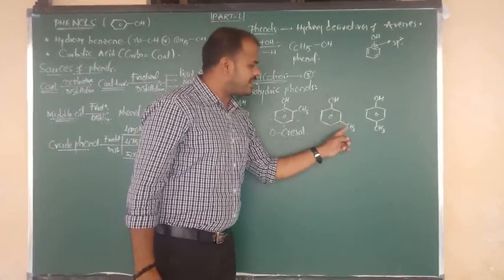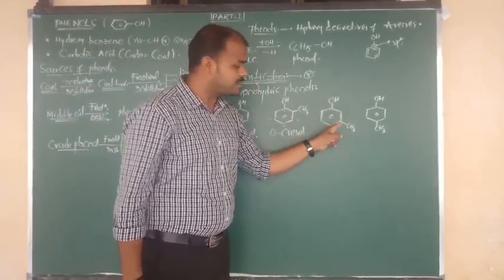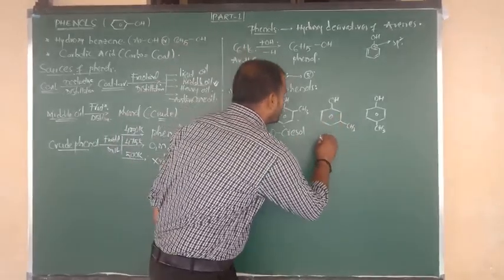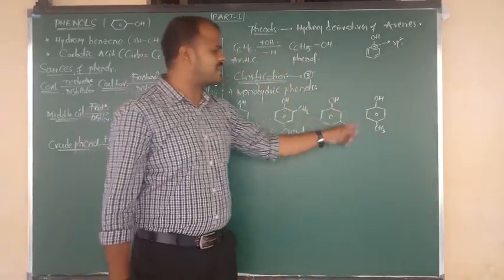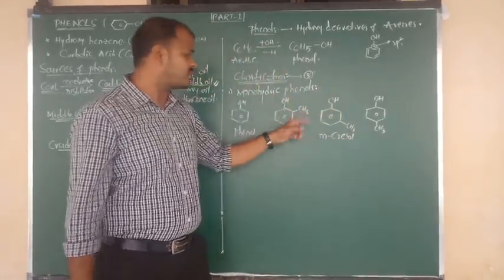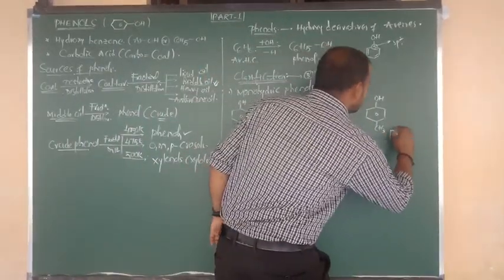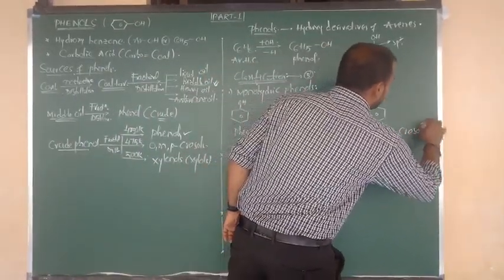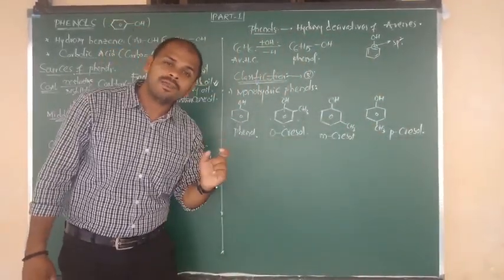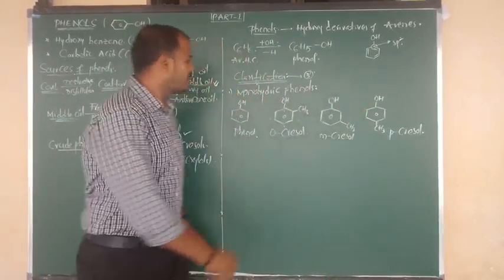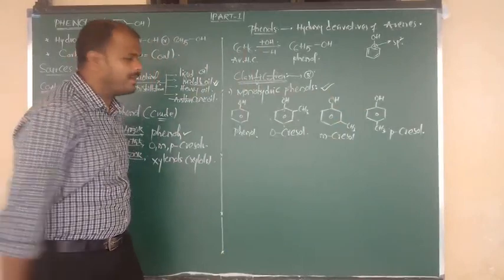And here OH and here CH3, with one carbon gap. This position is ortho and this position is meta, so this is metacresol. All of them have OH and CH3, so all are cresols, but this is orthocresol and this is metacresol. The opposite position is called para, so this is paracresol. So phenol and cresols have only one OH group, so they are monohydric phenols.